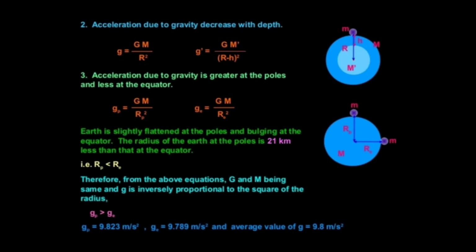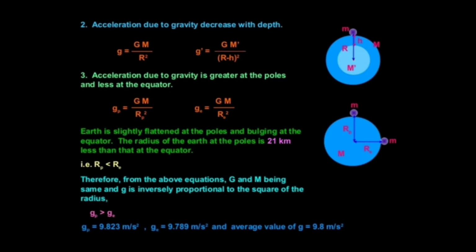Therefore, the acceleration due to gravity decreases with depth. We will be considering a smaller part of the earth, so the mass will be decreased. Therefore, the acceleration due to gravity also decreases with depth. It decreases with altitude and decreases with depth.